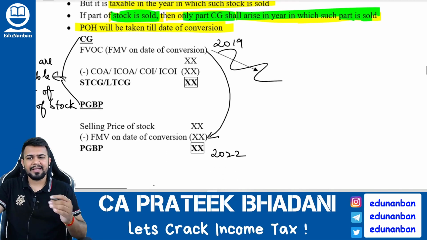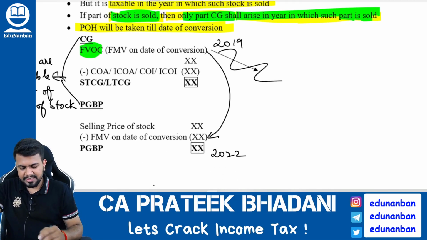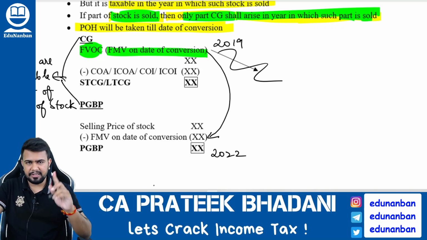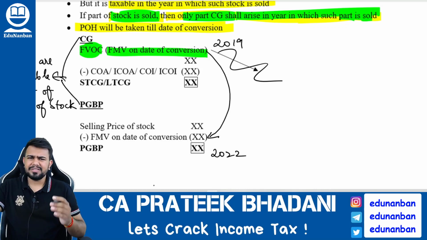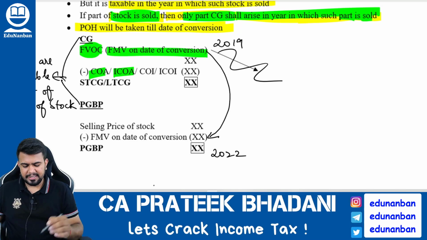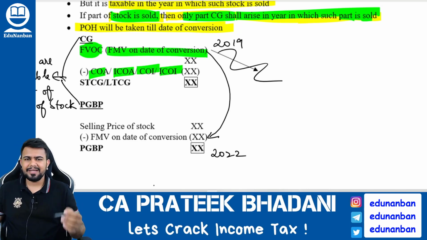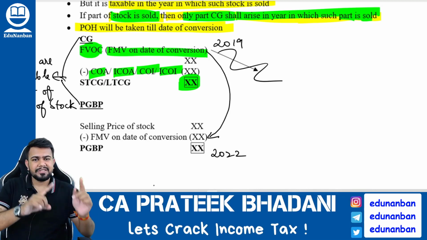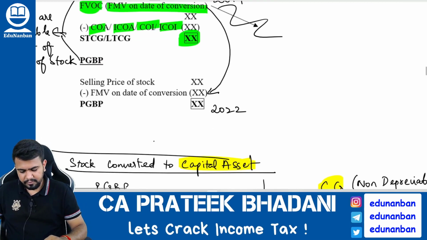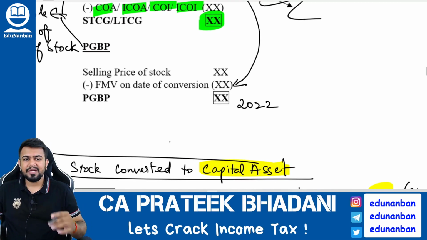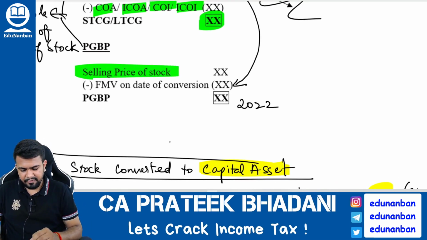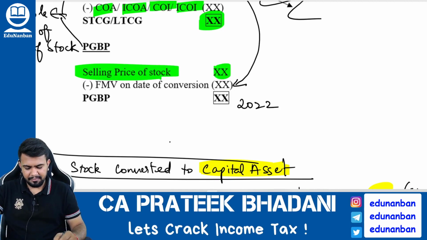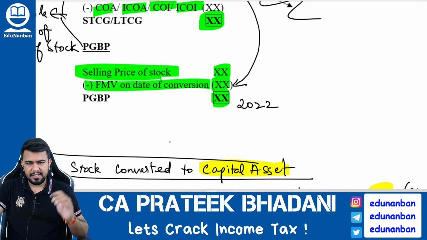So how to calculate the capital gain? First, take the full value of consideration as the fair market value on the date of conversion. Then reduce, as usual, cost of acquisition or indexed cost of acquisition, cost of improvement or indexed cost of improvement, and you will find out the capital gain. This fair market value only will become the cost of the stock in PGBP income. So how to calculate PGBP income? PGBP income will be the selling price of the stock minus the fair market value on the date of conversion. We will get the PGBP income.